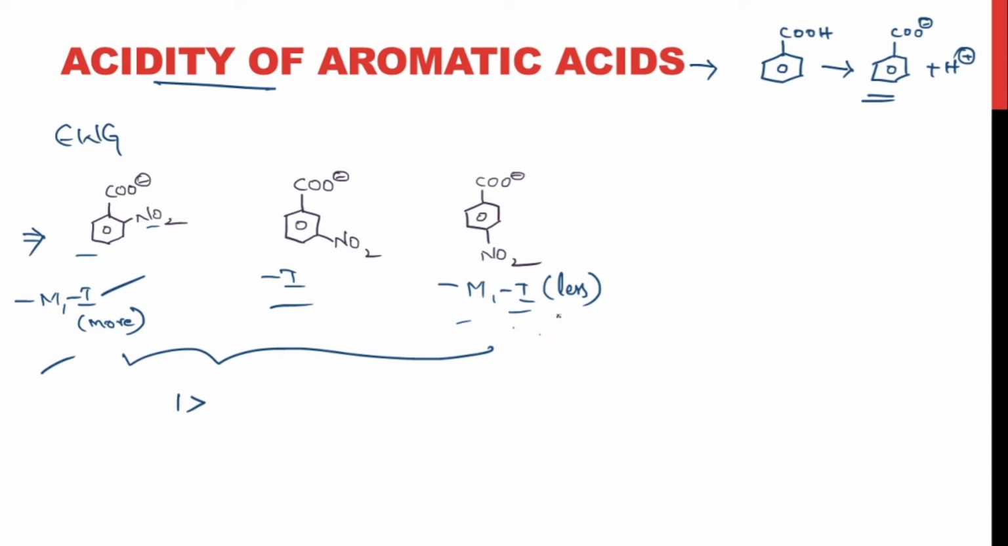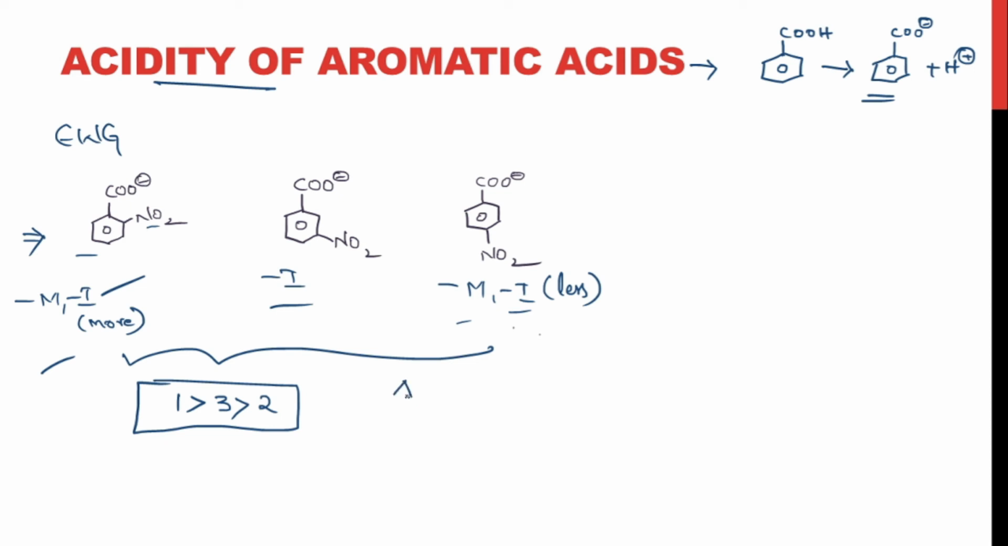So the acidity of this particular anion would be high, right? And this particular structure would be the least. This is the stability order of anions. So greater the stability of the anion, greater will be the acidity.